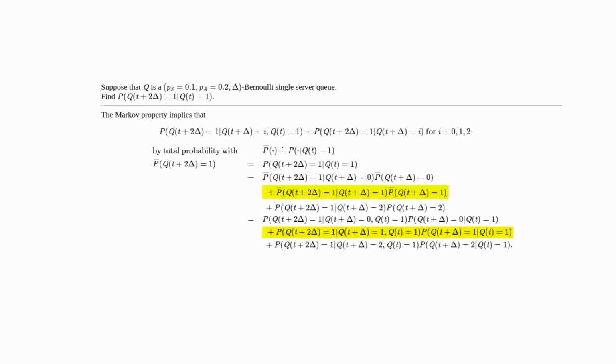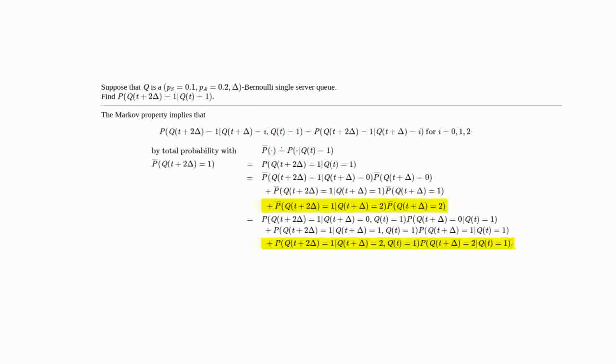So we continue, and we add P of Q(t+2Δ) equal to 1, given Q(t+Δ) is equal to 1 and Q(t) is equal to 1, times the probability that Q(t+Δ) is equal to 1, given Q(t) is equal to 1, plus P of Q(t+2Δ) is equal to 1, given Q(t+Δ) is equal to 2 and Q(t) is equal to 1, times P of Q(t+Δ) is equal to 2, given Q(t) is equal to 1.